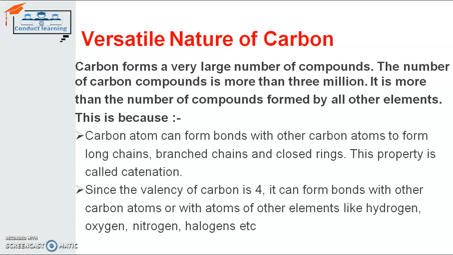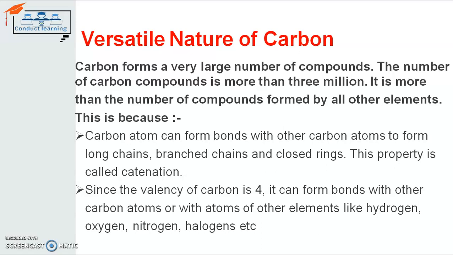In a long chain there can be 4 carbon atoms, 5, 7, 8 or 10 carbon atoms, and the bond can be in the form of a long chain, a branched chain or a closed ring.